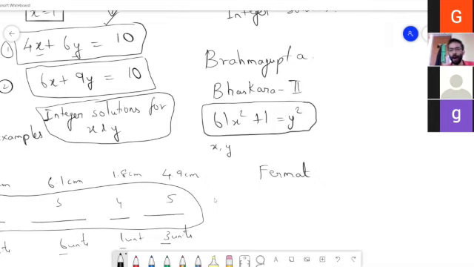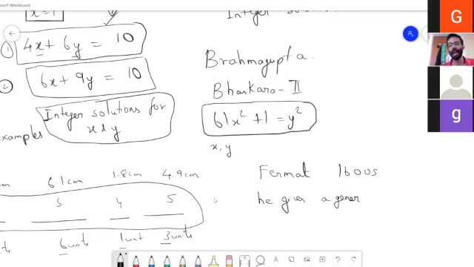And then after 400-500 years, in Europe, people still did not know a general method to solve this equation. The Greeks had started this question, but they were not able to give a general method. And Fermat, at around the 1600s, studies this equation and gives a general method to solve this question.